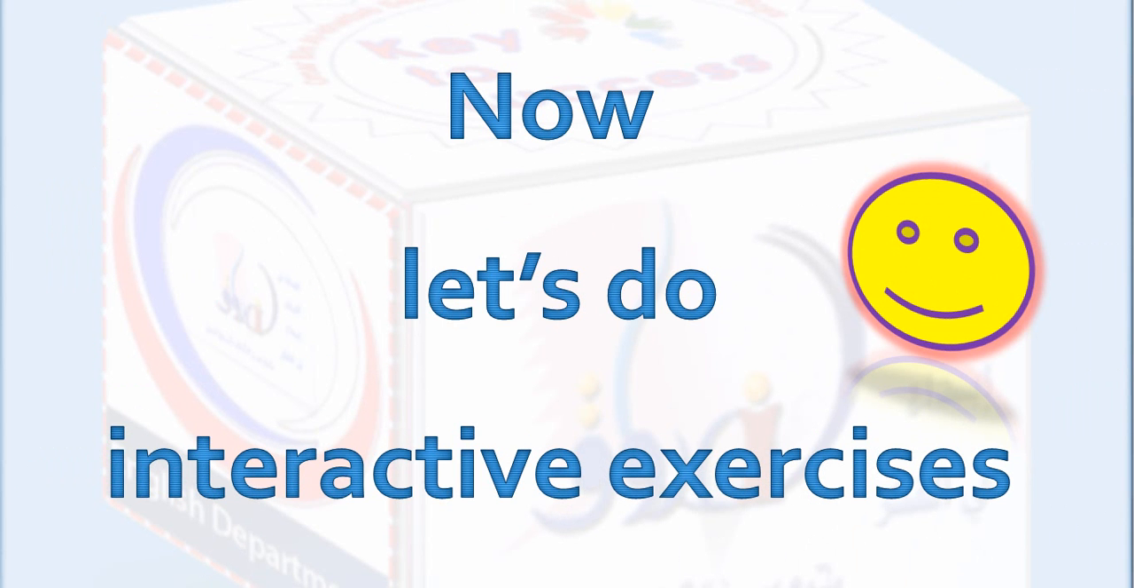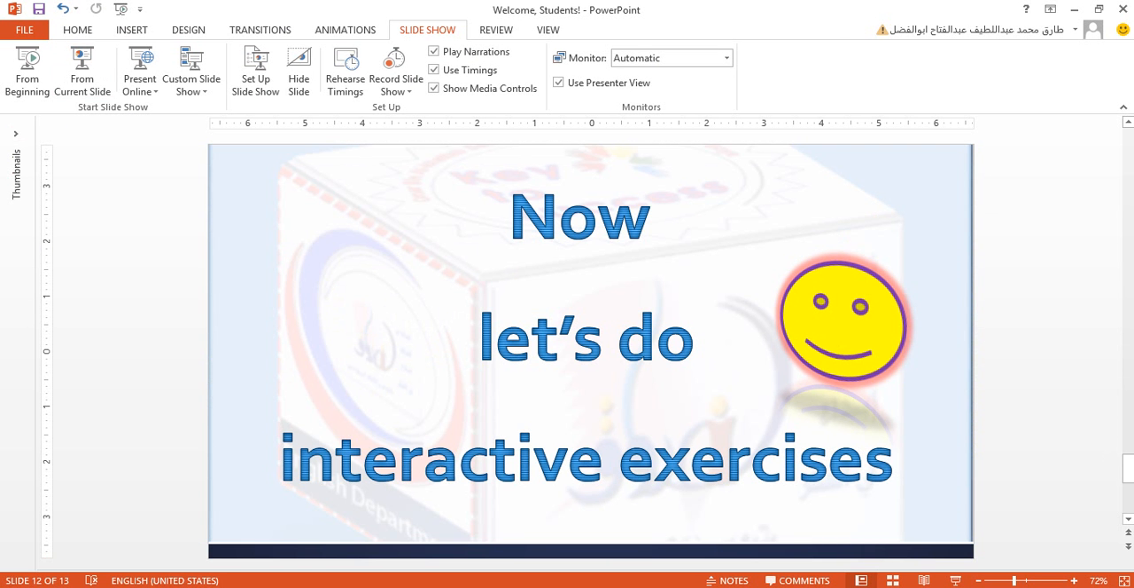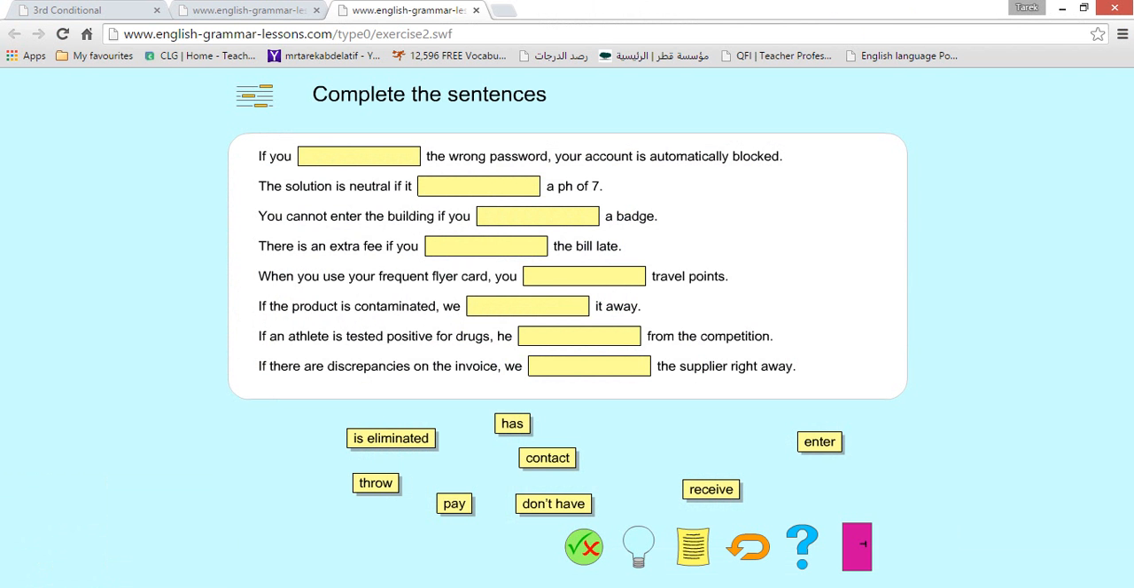Okay guys, now let's do interactive exercises. Some exercises that you will enjoy. Let's start with type 1. We have to complete the sentences. I'll read them for you. The first one. If you the wrong password, your account is automatically blocked. The choices are: eliminated, through, has, contact, pay, don't have, receive, enter.